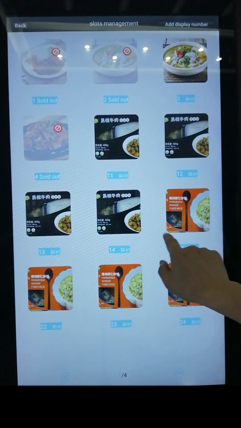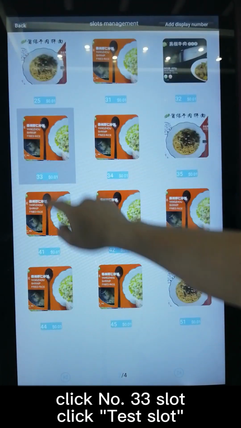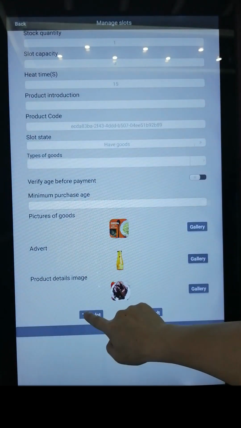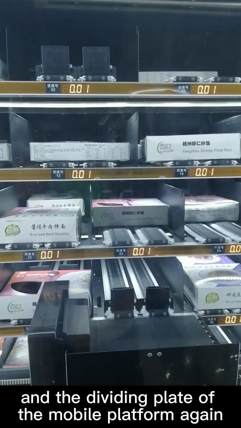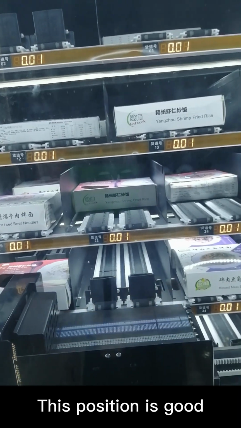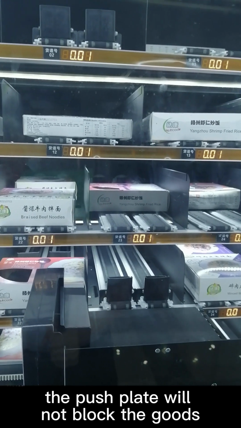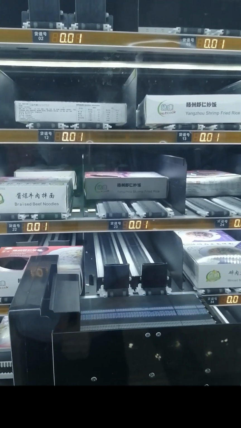And check the distance between the push plate and the dividing plate of the mobile platform again. This position is good, the push plate will not block the goods, and there is enough space on the right side to not drop the goods. Click clear fault, confirm. Other slots are adjusted in the same way.